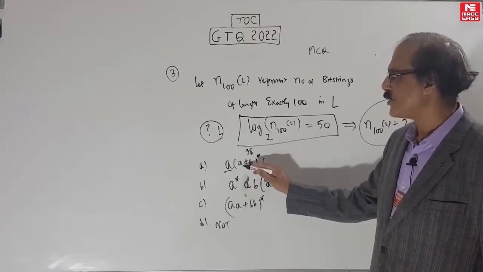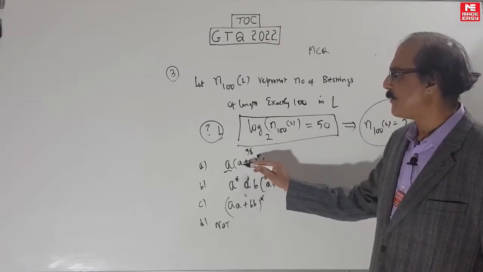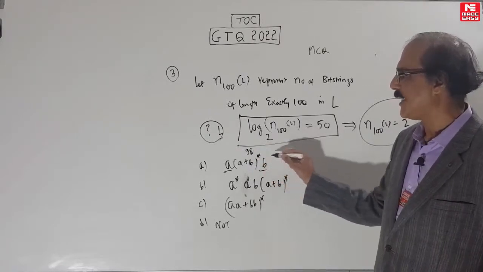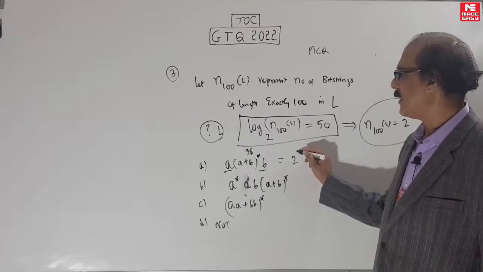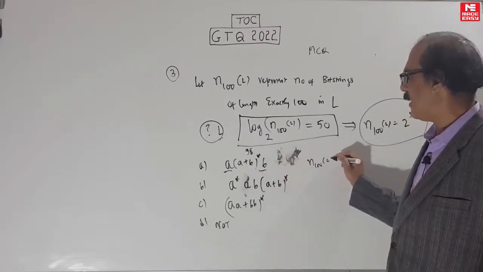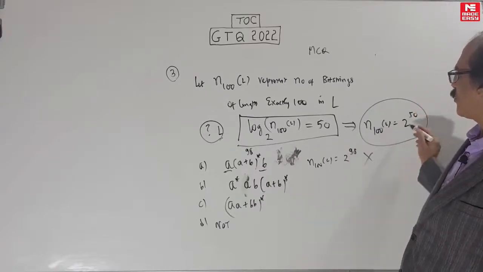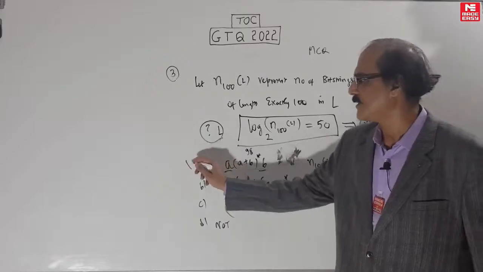Those 98 bits you can choose either A or B. How many ways can you do it? Each bit can be chosen in 2 ways, so 2 into 2 into 2, 98 times, that will be 2 power 98. That means for this language, the N100L is 2 to the power 98. So clearly this is not the one. We want 2 power 50. So this is not the answer.